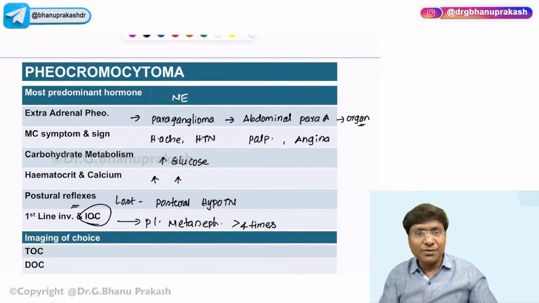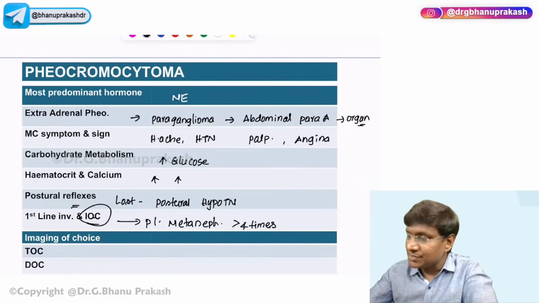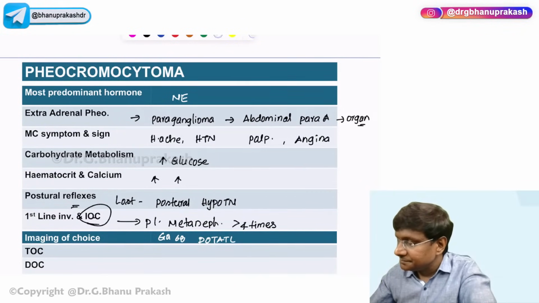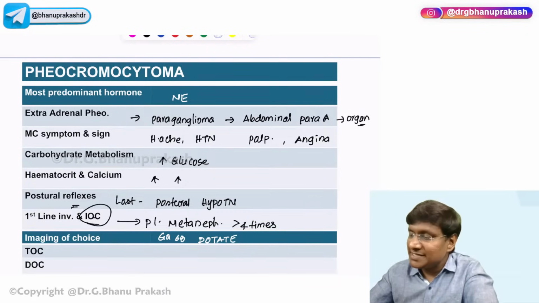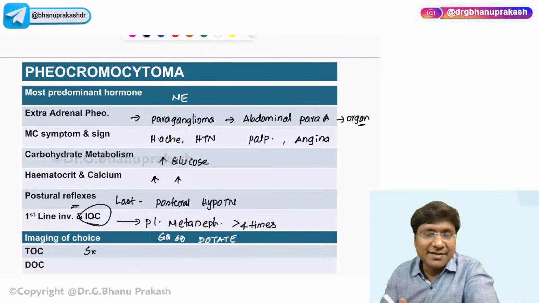Right now, if you observe the discussion, what is the imaging of choice? The imaging of choice will be gallium 68 DOTATATE PET scan. What is the treatment of choice? That will be surgical resection of the tumor.